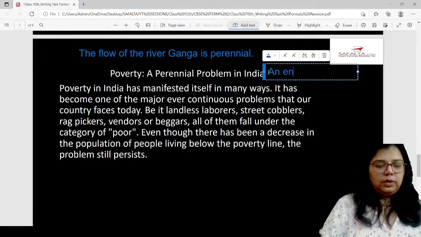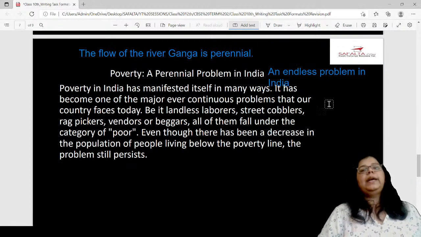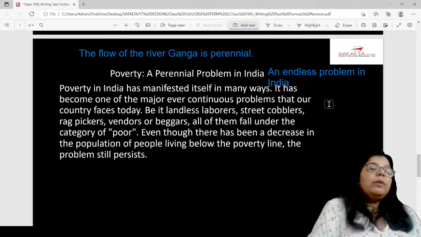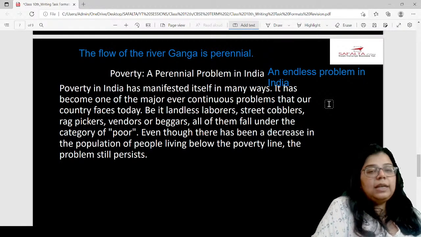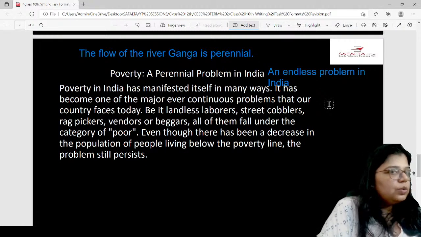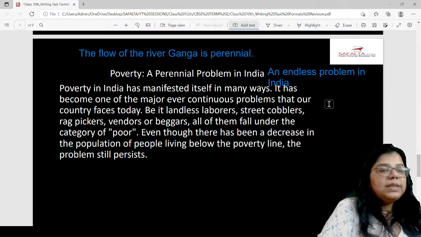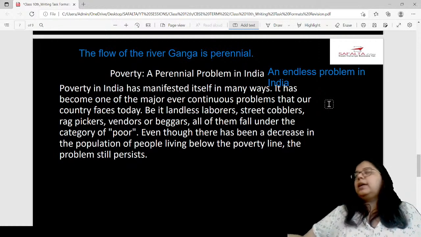Poverty in India has manifested itself in many ways. It has become one of the major ever continuous problems that our country faces today. So you can simply write this, that it is one of the major problems that is faced by our country today.